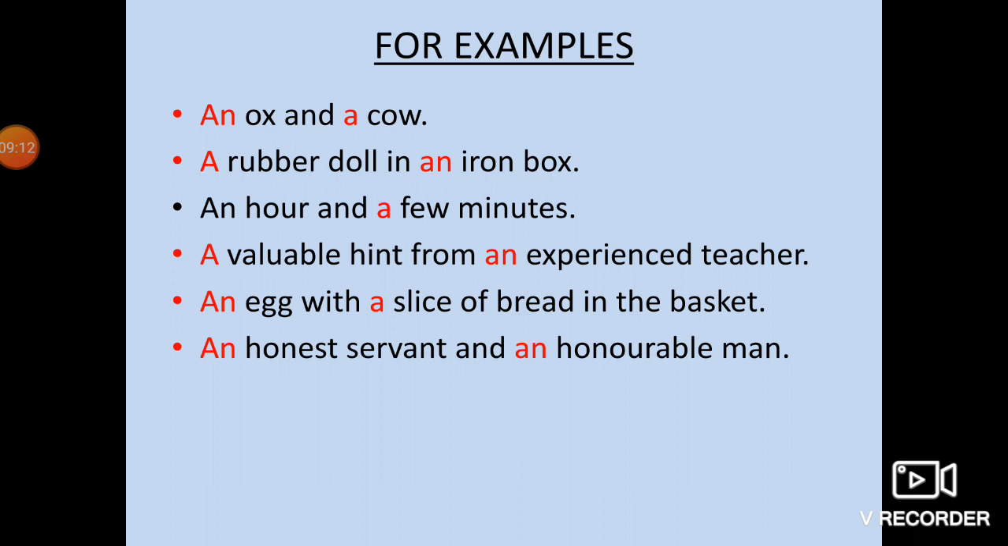Here you can see in the first sentence, the first word, that's an after ox. So it is starting with a vowel. That's why we have used an. Then the next blank, after that cow is there, which is starting with the consonant C. That's why we have used a over there. Similarly, children, you can see the other examples also.